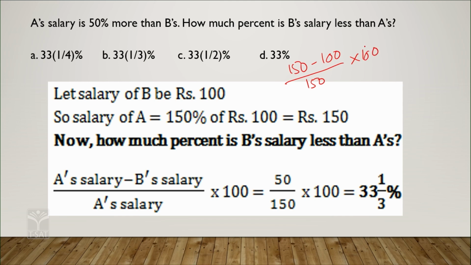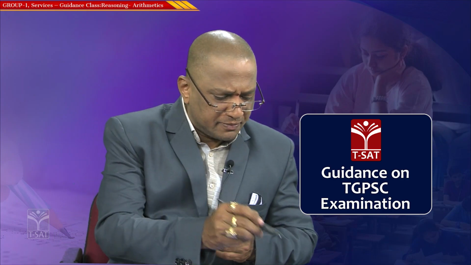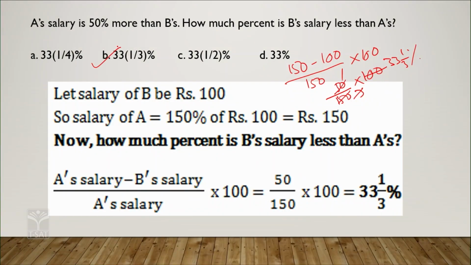So simply, 150 minus 100 is 50, so it is 50 by 150 into 100. 5 1s are 5, 5 3s are 15, so it is 33 and 1 by 3%. That means B's salary is 33% less than A's salary. Is it clear? So you can choose option B as the correct answer.